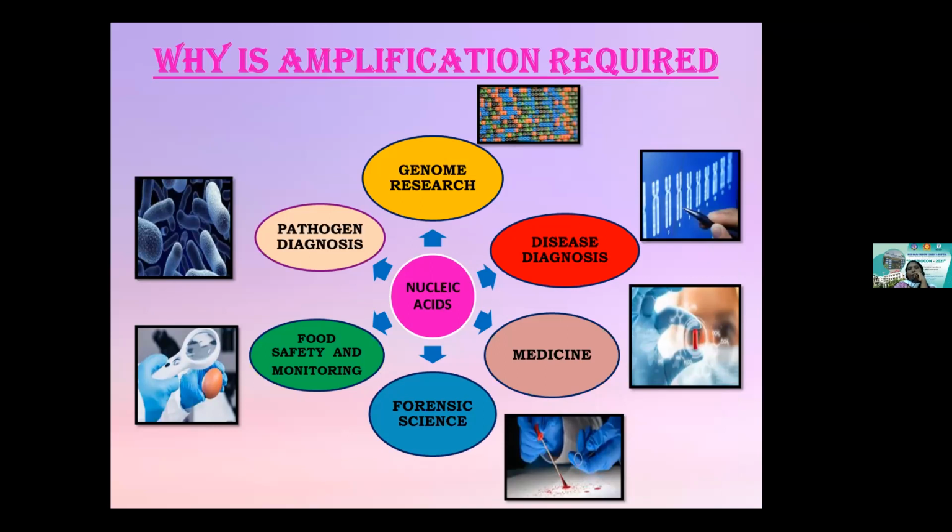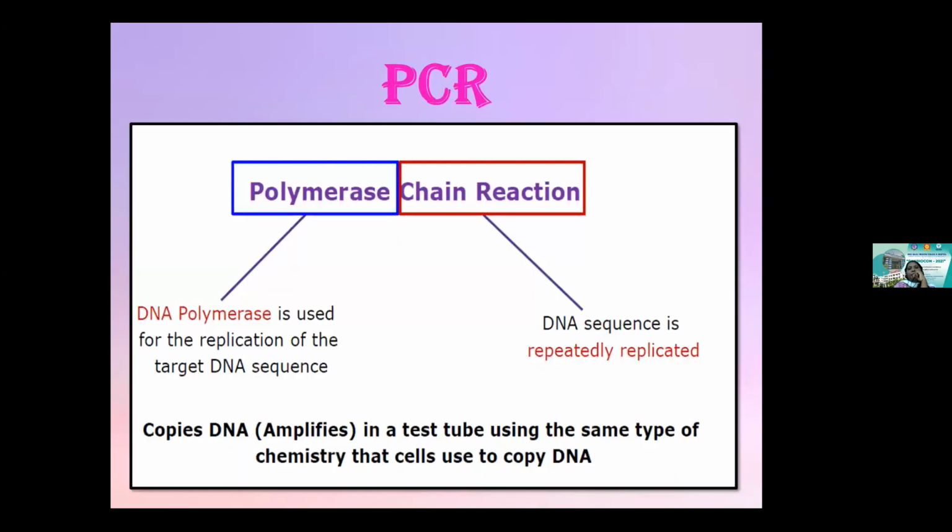It has a very broad range of applications, like genome research, disease diagnosis, drug design, forensic science, food safety and monitoring, and pathogen diagnosis. It has umpteen applications where PCR finds its significance.